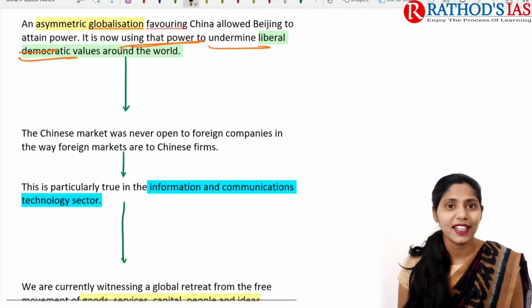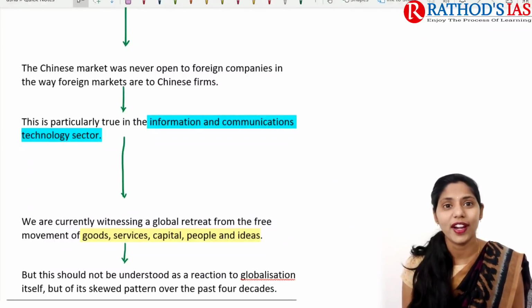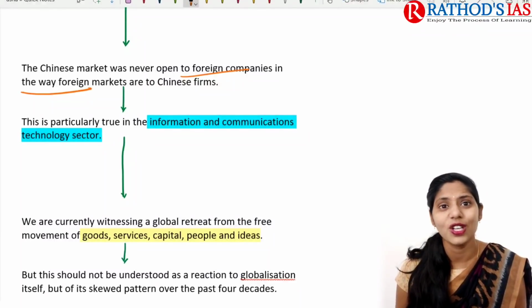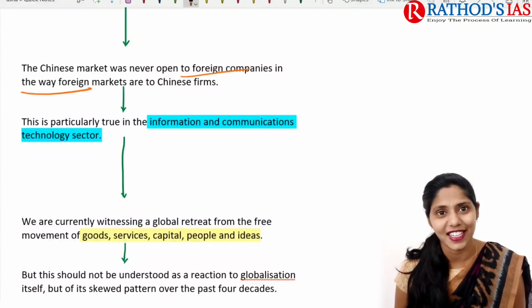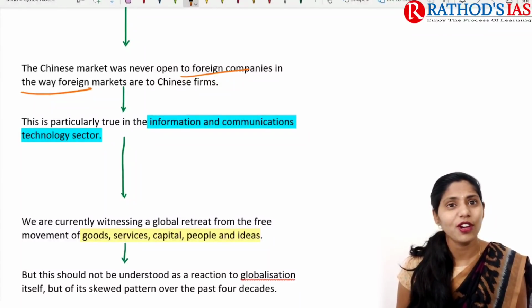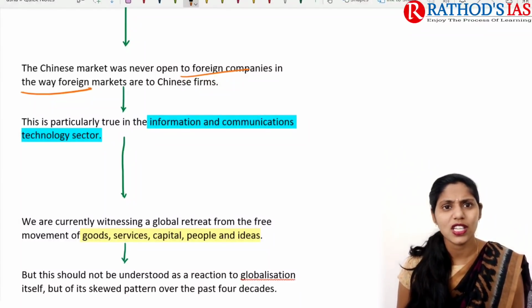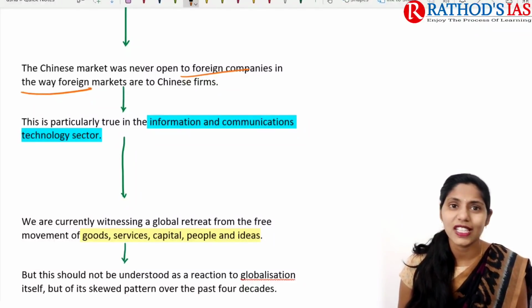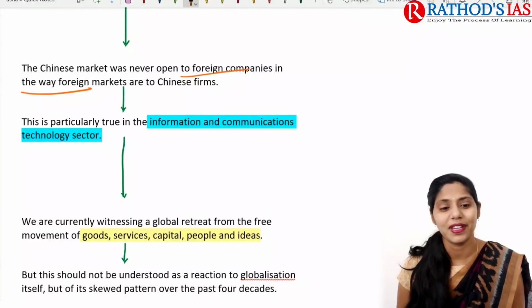So the Chinese market was never open to foreign countries or foreign companies in the way foreign markets are opening their markets for Chinese firms. Particularly, if you are talking about the information technology and communication technology sector, there is no opening of these sectors, especially for foreign companies.